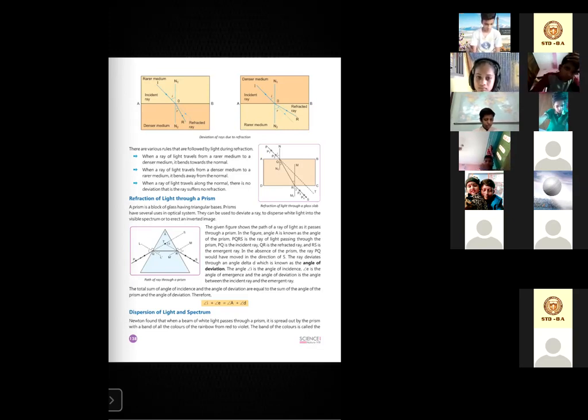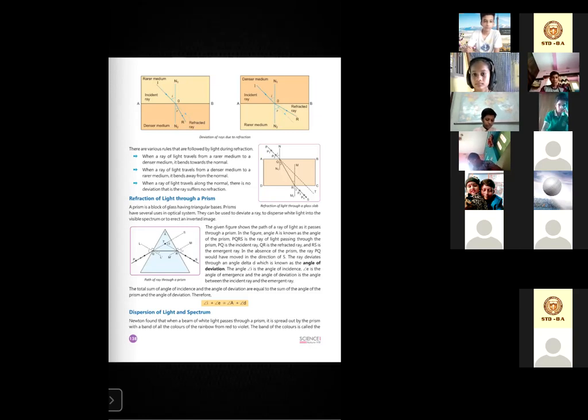Have you seen a prism before? Any one of you? Yes, ma'am, I have seen it. So you must know that it's made up of glass and it has triangular bases. The given picture shows the path of a ray of light as it passes through a prism. In the figure, angle A is known as the angle of the prism. PQRS is the ray of light passing through the prism, and PQ is the incident ray.